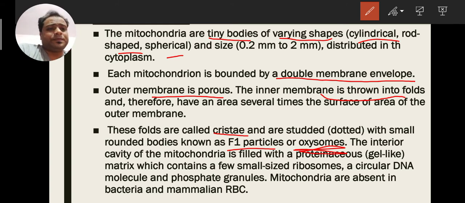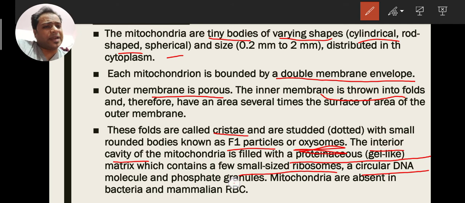These oxysomes are helpful during cellular respiration. Apart from that they have an interior cavity which is proteinaceous in nature, and it has some very small ribosomes, circular DNA, and some granules. So this is how their structure is.